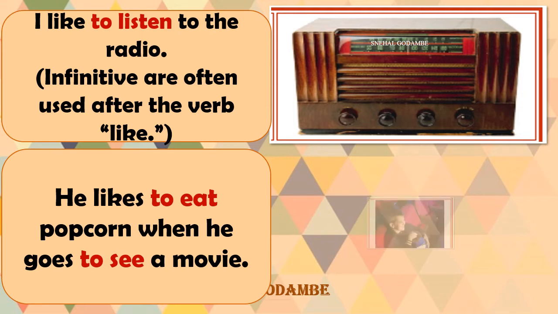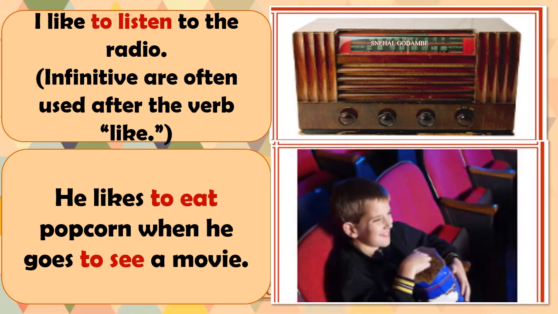He likes to eat popcorn when he goes to see a movie. See here, we have used two verb forms here to understand this better. He likes to eat popcorn when he goes to see a movie. So, infinitives are often used after the verb like. He likes to eat popcorn when he goes to see a movie.